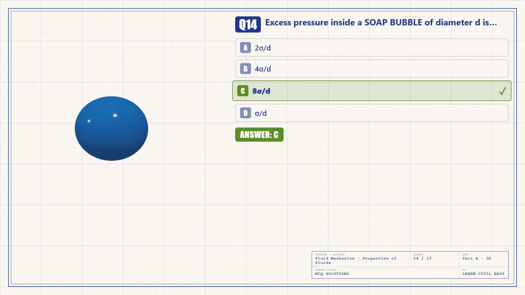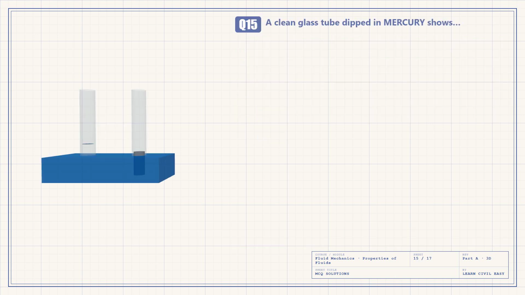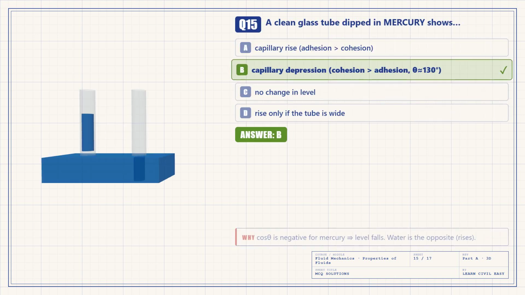Question 14. The excess pressure inside a soap bubble is 8 sigma by D. The answer is C. A bubble has two surfaces, so it is double a droplet's 4 sigma by D. A jet is 2 sigma by D. Question 15. Mercury in a glass tube shows capillary depression because cohesion exceeds adhesion with angle of contact about 130 degrees. The answer is B. Water is the opposite, it rises.